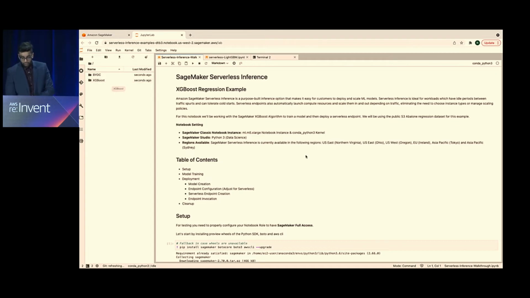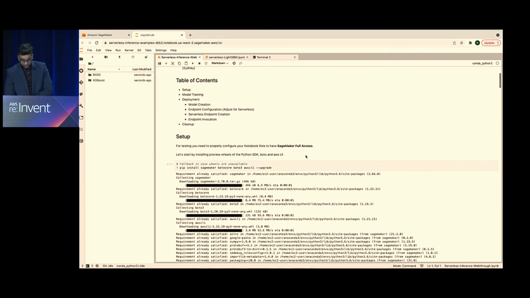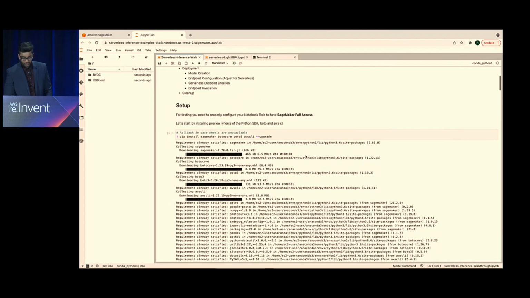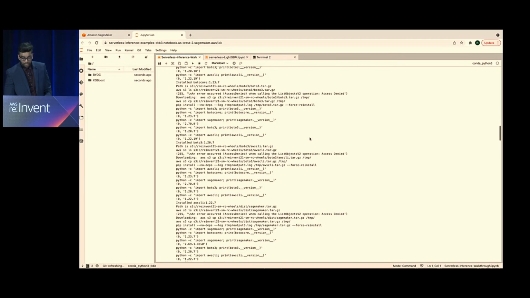So the first one we'll go over is the XGBoost example right here. And all of this right here that you're seeing is setup that is common for even a real-time inference endpoint, anything of that sort.